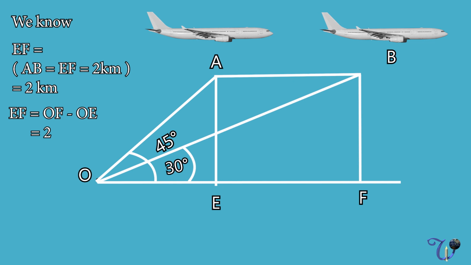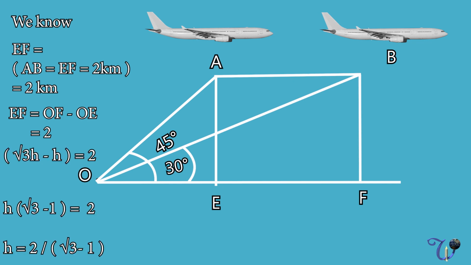We already have the values of OF and OE. OF is equal to root 3 into h and OE is equal to h. So root 3 into h minus h is equal to 2. So h into (root 3 minus 1) is equal to 2. Our intention is to find the value of h, that means the height, right? So h is equal to 2 by (root 3 minus 1).